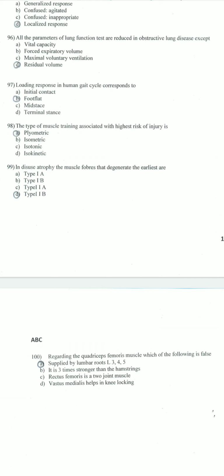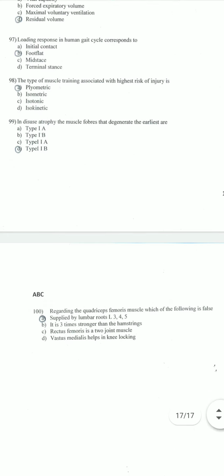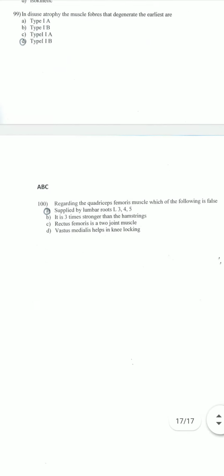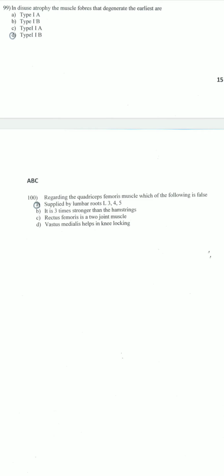The type of muscle training associated with the highest risk of injury is plyometrics. In disuse atrophy, the muscle fibers that degenerate the earliest are type 1B. Regarding the quadriceps femoris muscle, which of the following is false? Supplied by lumbar roots L3, L4, and L5.